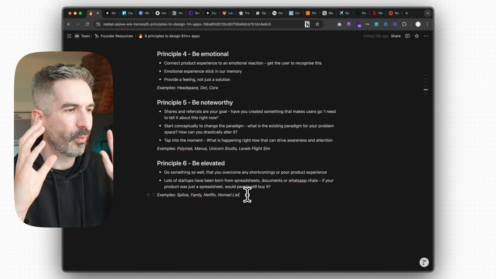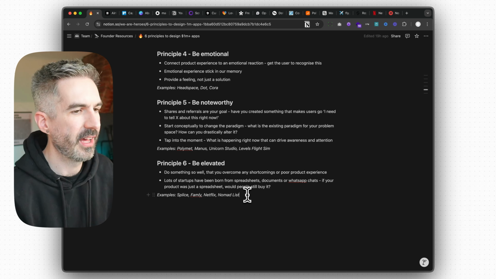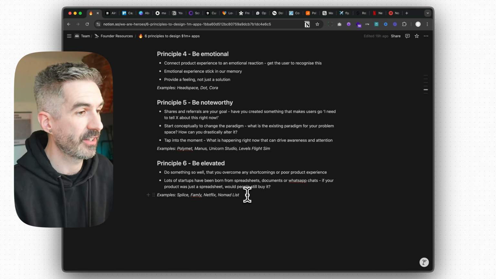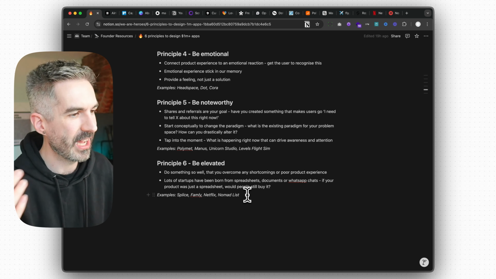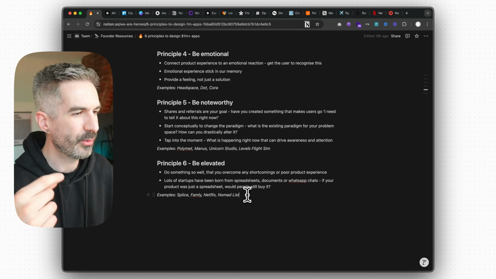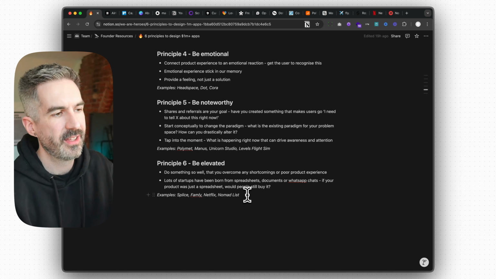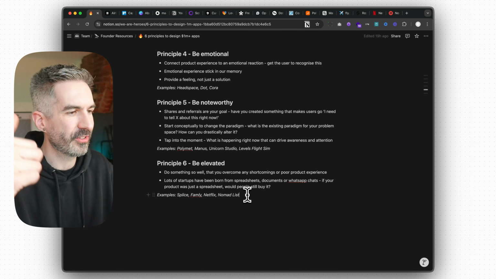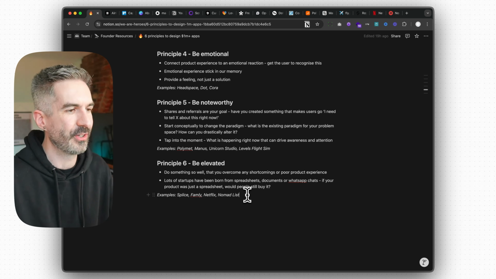Just think about what is the best way that I can solve this problem, and what is the quickest and most efficient way that I can execute that in order to prove that people actually want this solution. You want to be able to put something out into the world, get a reaction back from people, and then get those early signals, even if it's just from one or two people, where someone will say, thanks, I loved this, it solved my problem perfectly, I'm looking forward to seeing what comes next. Or even just a thumbs up emoji. Any tiny thing here is good validation for you to keep going.